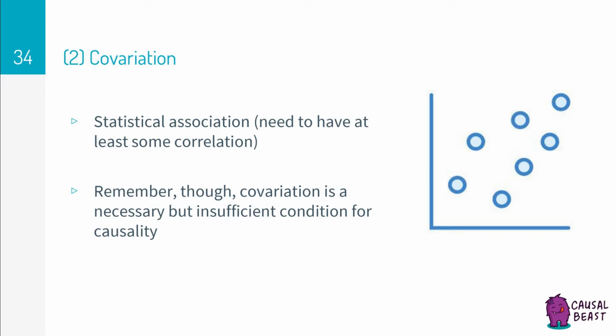The second requirement is covariation, which is another way of saying that there must be correlation between 2 variables of interest. Otherwise, there wouldn't be a causal relationship, for no correlation means that there is no measurable association between 2 variables. And for X to have caused Y, there is necessarily an association.